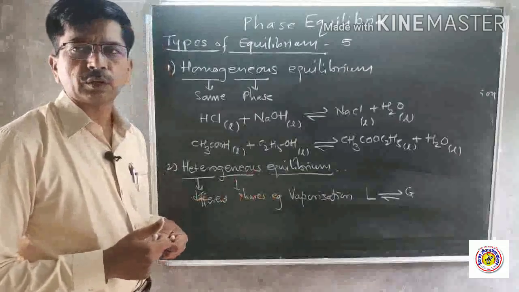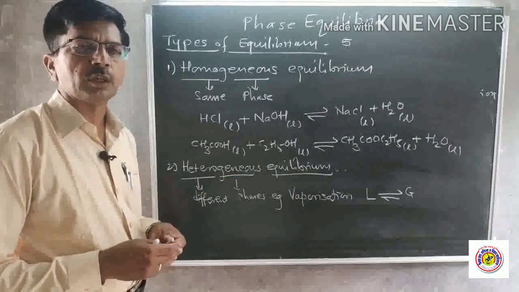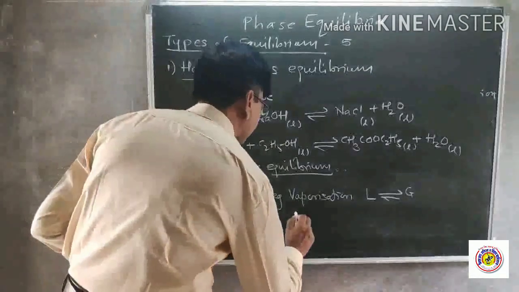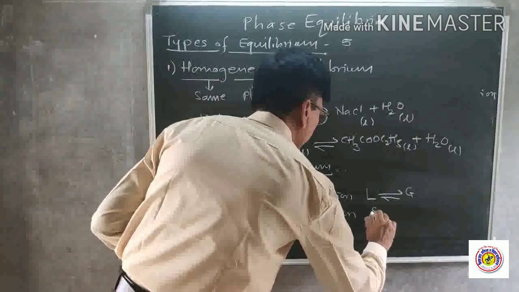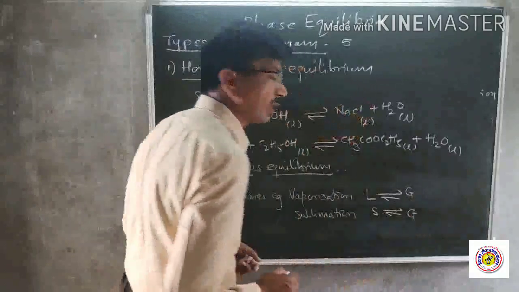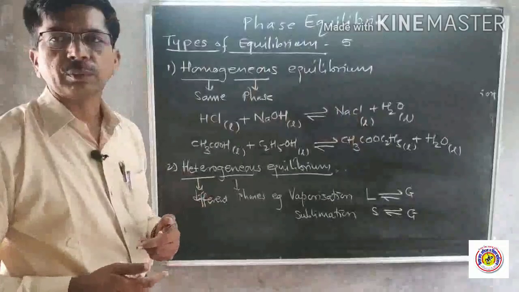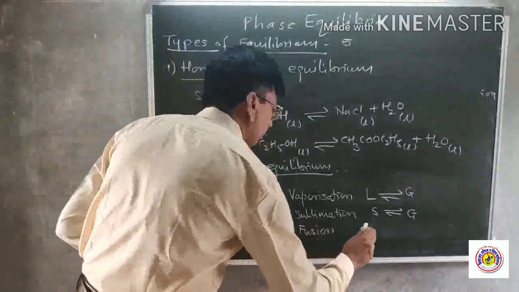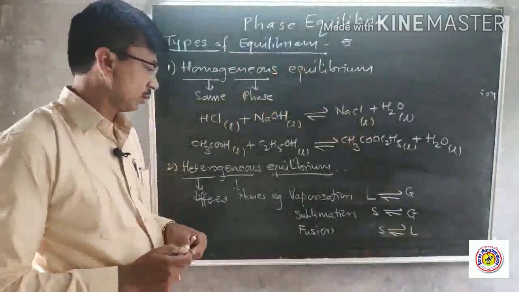We may take an example of water, where liquid water is converted to water vapor and water vapor also gets converted back to liquid water. So that attains equilibrium. That is one example. Another example is the sublimation process, in which a solid substance gets converted to the gaseous state, and it attains equilibrium with its own vapor. One more example is fusion, in which solid is converted to liquid. That is the fusion process.